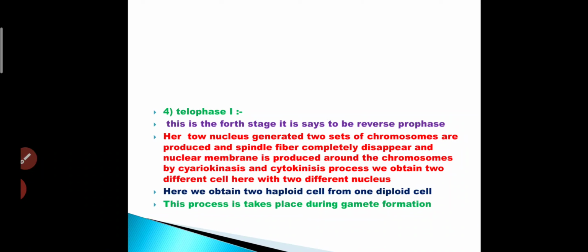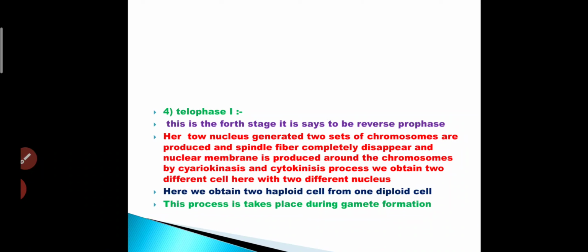The next stage is telophase 1, and this is the fourth stage. As in mitosis, it is said to be the reverse prophase, and here two nuclei are generated, two sets of chromosomes are produced, and the spindle fibers completely disappear. The spindle fibers which are responsible for the binding of chromosomes pull them towards the poles, and after that in telophase the spindle fibers disappear and the nuclear membrane is produced around the chromosomes.